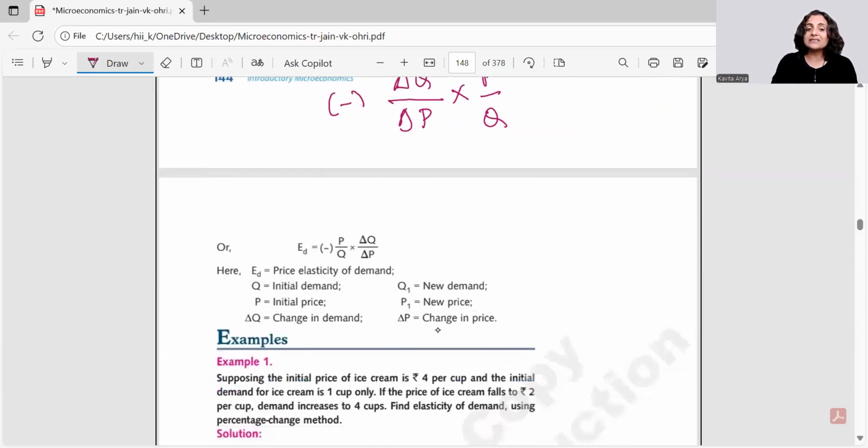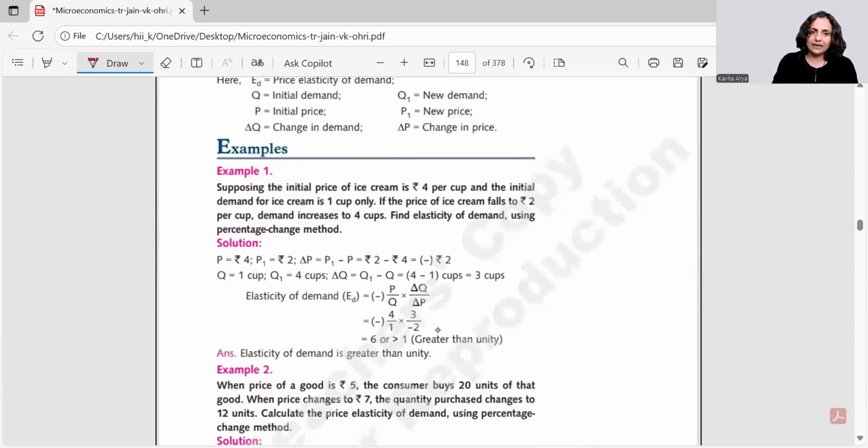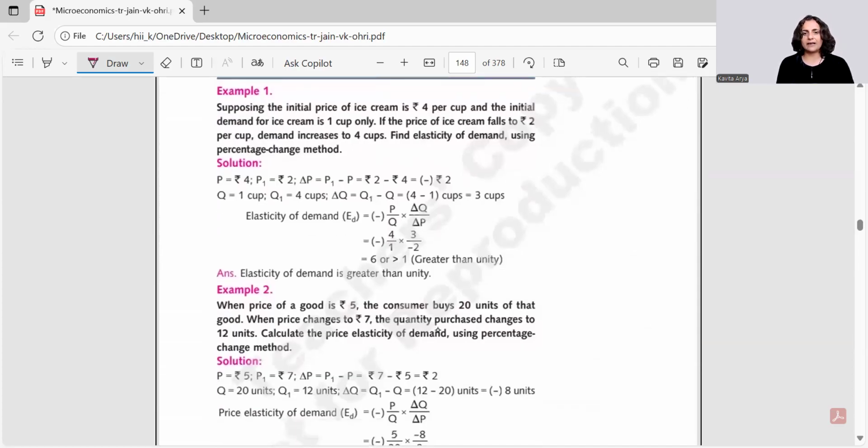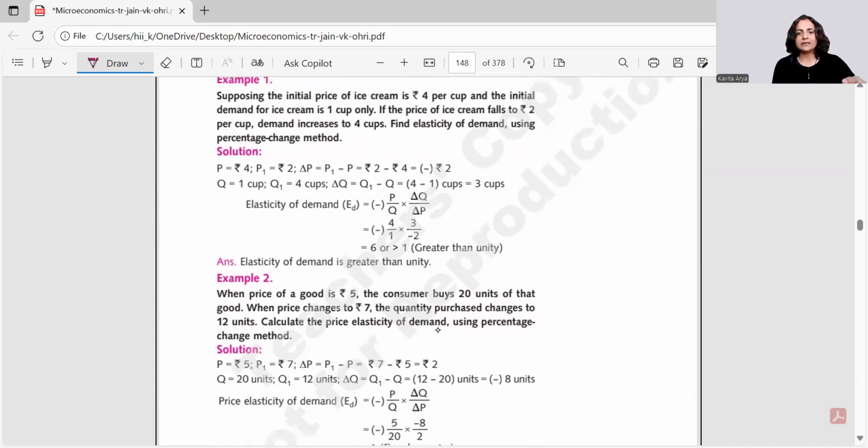So delta means the change, right? Let me explain the same with the help of this example. Here you are told to find the elasticity using the percentage method, but what's the situation? Just keep on writing. That initial price is 4, P is 4, and the initial demand is 1 cup only. So you have written initial demand, meaning Q is 1 cup, right?